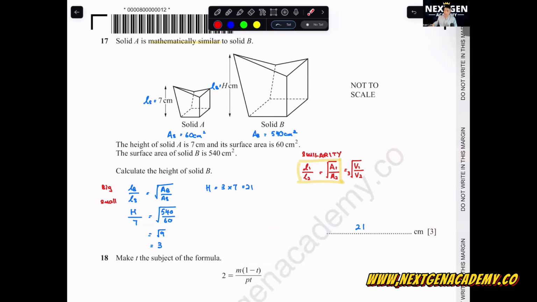Clear on this similarity? Why I think this method is also good: they can ask you on length with area, they can ask you with length and volume, they can also ask you with area and volume. Normally the area and volume one is where students get a bit confused because one is a square root, or one is a square value, one is a cube value. So as long as you put inside here, you'll never get it wrong. Right?